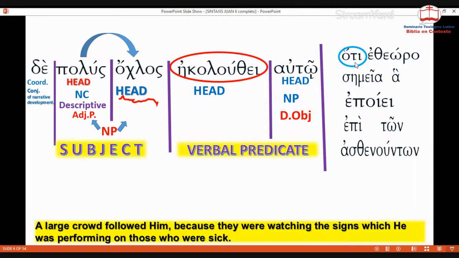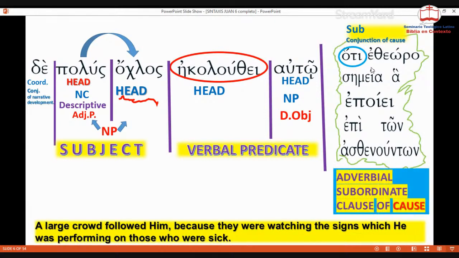It is used in many ways, but here oti is a subordinate conjunction of cause. It is indicating the cause of this action, that many people were following Jesus. Why? It responds to the why. It gives the answer. Why were those people following Jesus? Well, because that's the oti, introducing the adverbial clause. So all of this is an adverbial subordinate clause, of course.